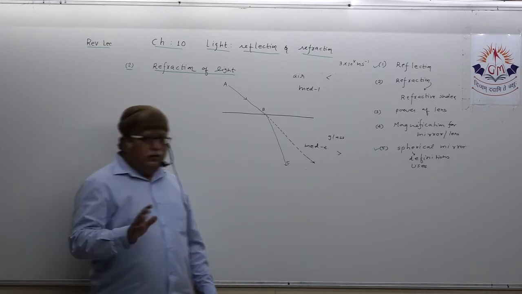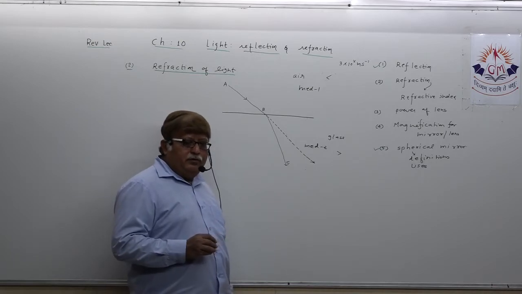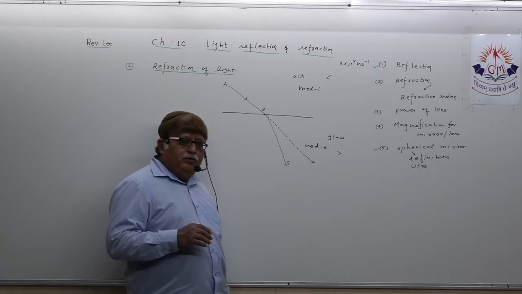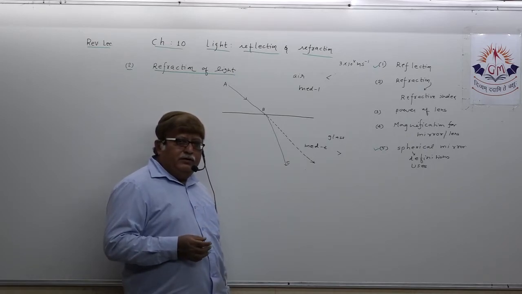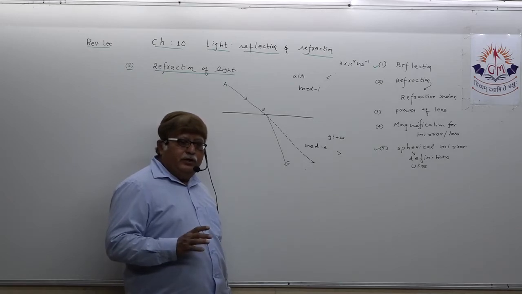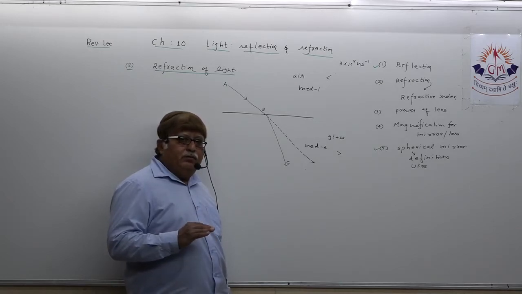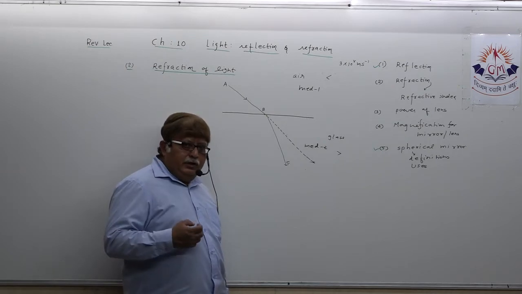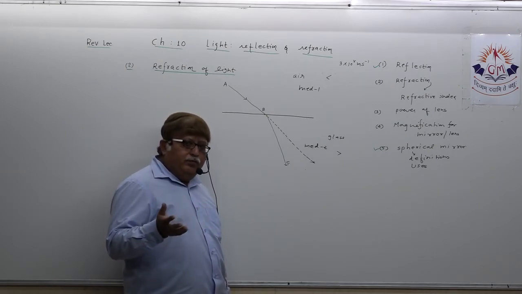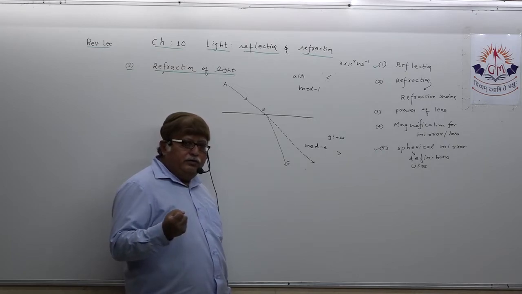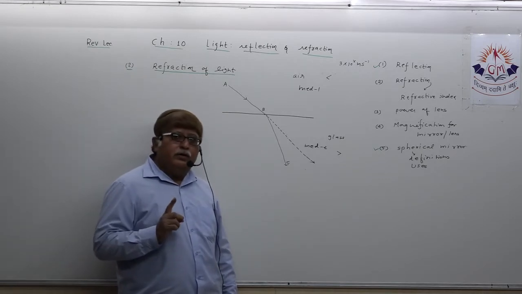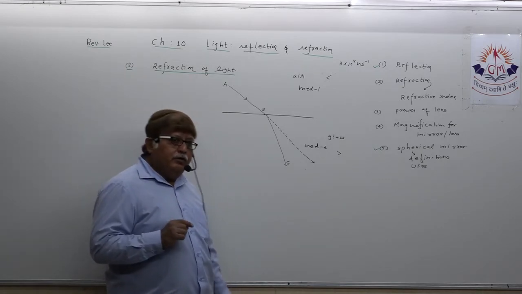Understand? If in the board exam they ask you to define refraction of light, I do not want zigzag statements and huge paragraphs. Simply, when a light ray travels from one transparent medium to another, it slightly bends, means it changes its course of path of propagation. It changes its direction of traveling. This phenomenon is known as refraction of light.